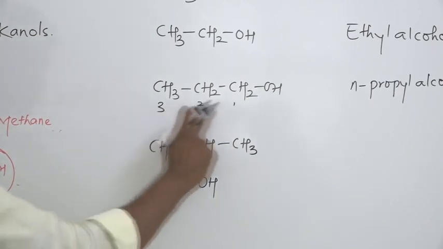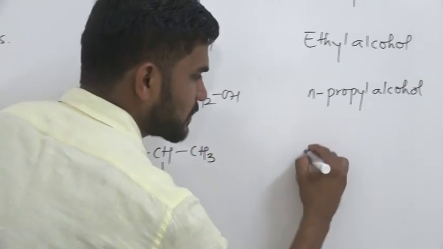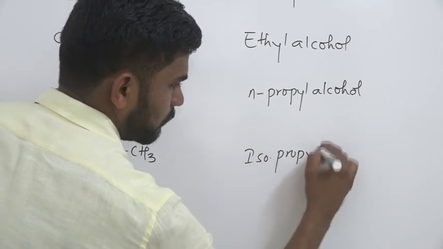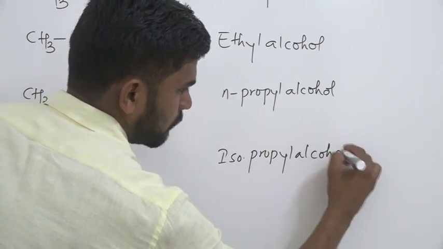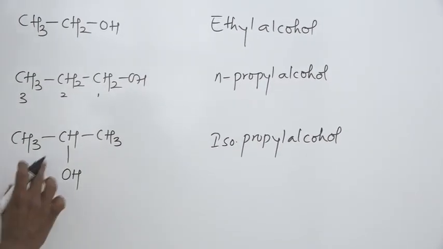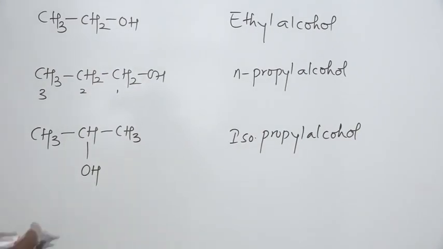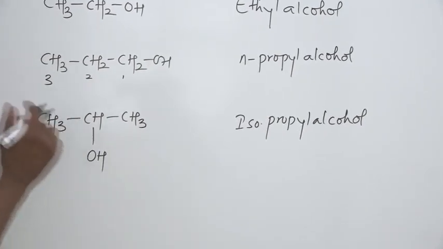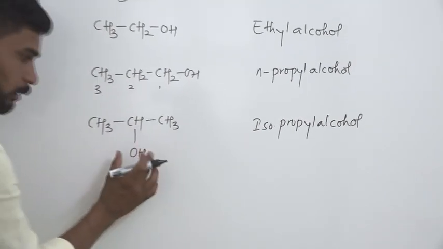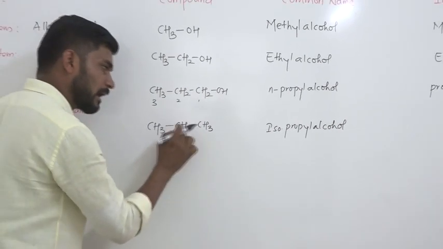Let us take another example, CH3CHOHCH3. This compound is commonly called isopropyl alcohol. For its IUPAC name, where the OH group is present, you should give the number from either side, because the OH group is present on the middle carbon atom.